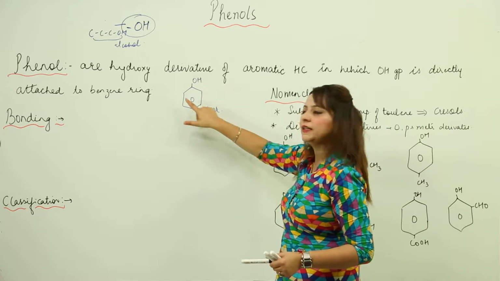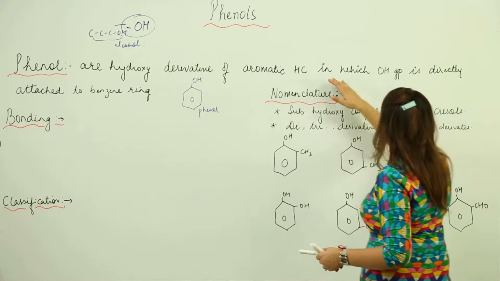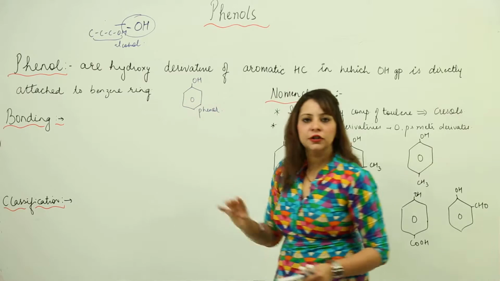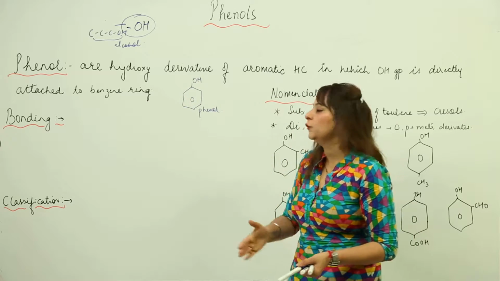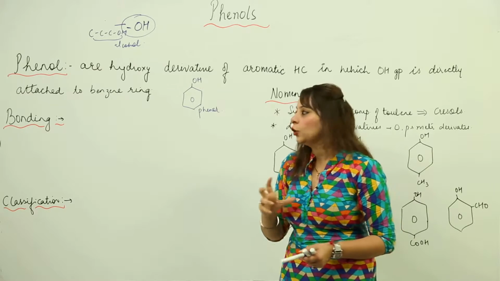So this is an aromatic hydrocarbon, and you have seen that the OH group is attached directly to a benzene ring. Any aromatic ring which contains the OH group is called, by its common name, phenol.